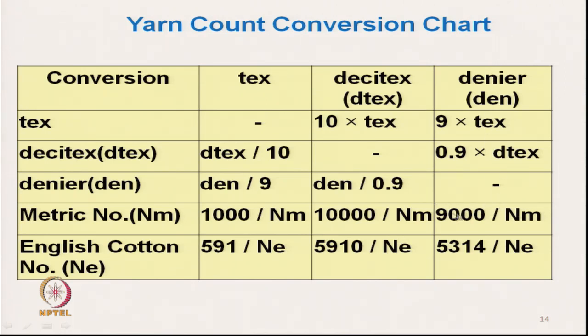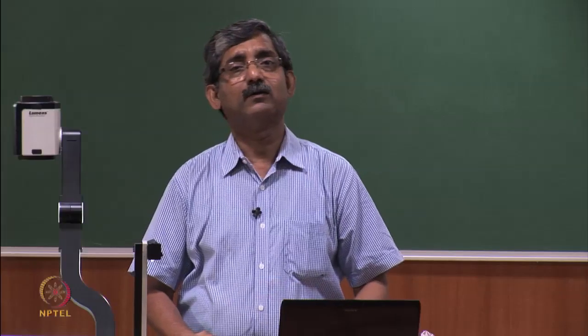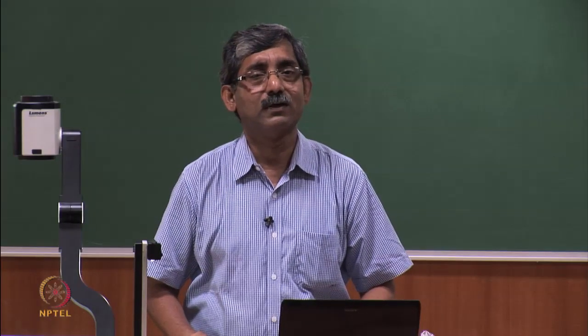In that way we can simply convert. And if we want to convert the English count to the other counts, suppose it is a 10 English count, then text will be 591 approximately divided by 10, that is 59.1 text. In this way we can convert all the count systems.